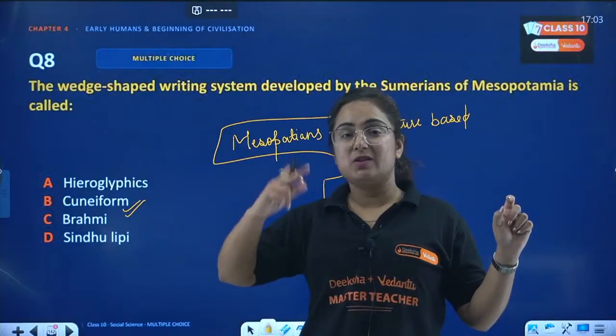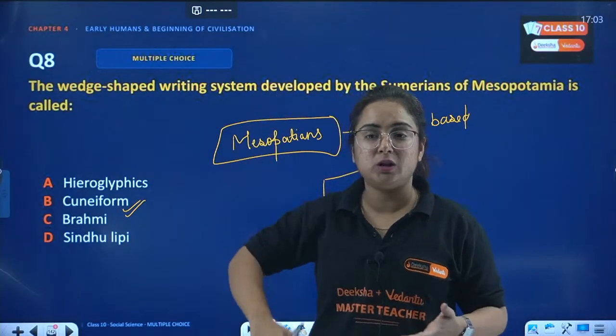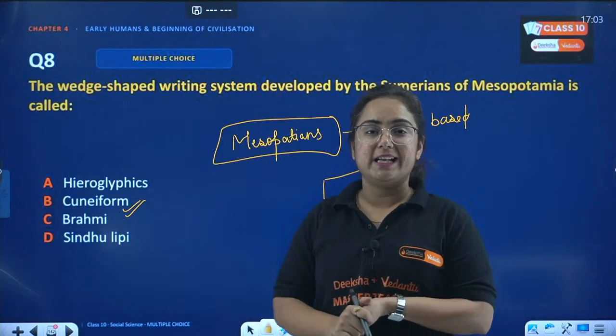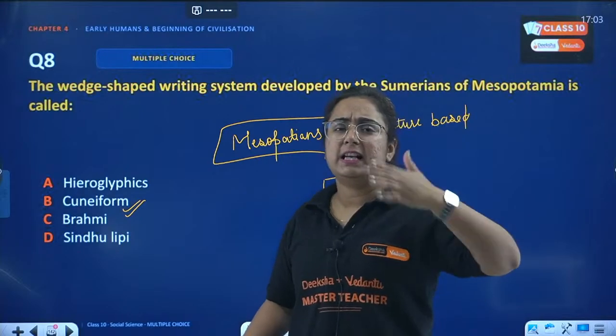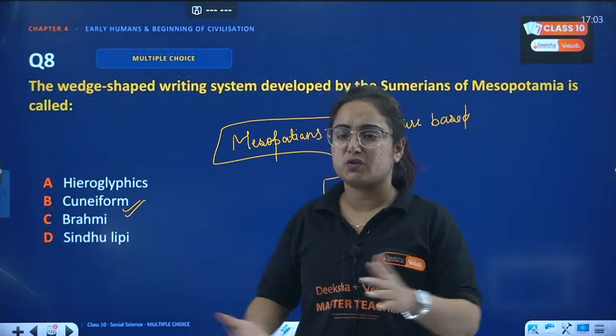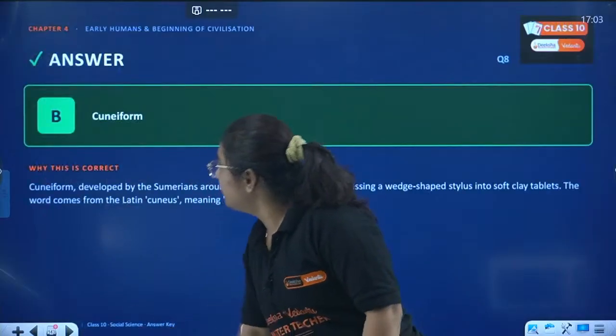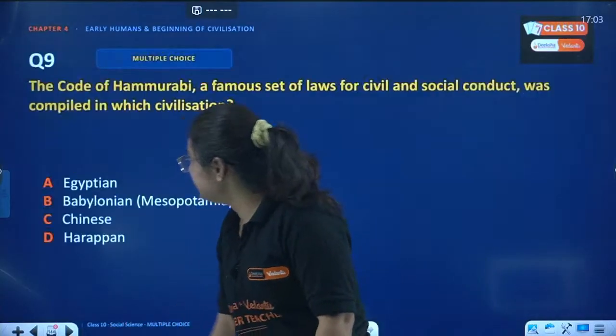Why wedge shape? Because it is rounded, because it was inscribed on the clay. The shape was given on the clay tablet, small, small, small. Then when the clay becomes hard, it remains for the rest of the time. Yes. Next one here is, okay, this is Sumerian.